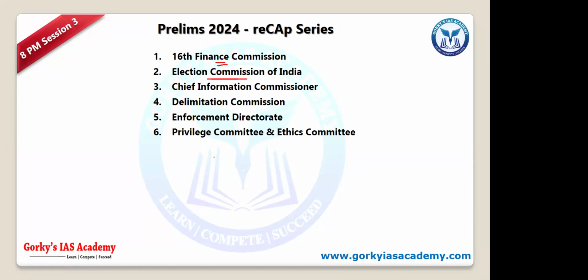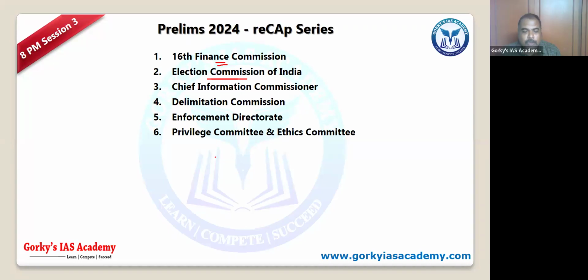Sir, maximum, is it always going to be 5 members or it may be? No, maximum it is 4 members and 1 chairperson. Because Article 280 of the Constitution clearly mentions the president will appoint a commission headed by a chairperson and 4 other members. Right. Okay.